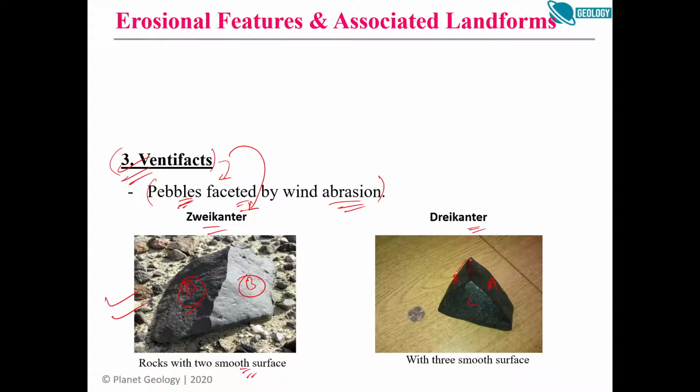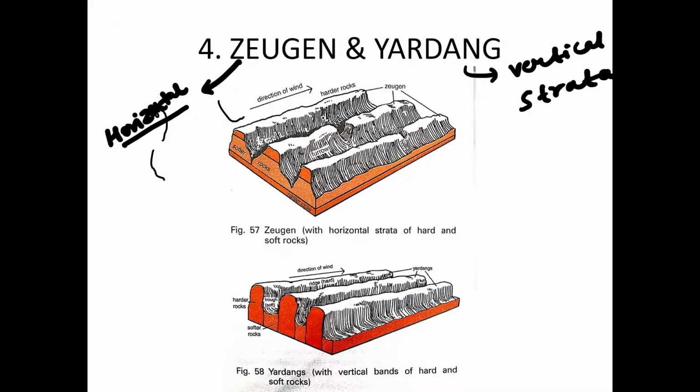Like, the one at the back, these two are A, this one is B, and this is C. So you get three smooth surfaces, right? You don't have to go into more detail. You just tell how it is formed due to abrasive action, and they can have many faces. If it has two faces, it is known as geocanter. If it has three faces, it is known as drecanter, right? So this is a very simple thing.